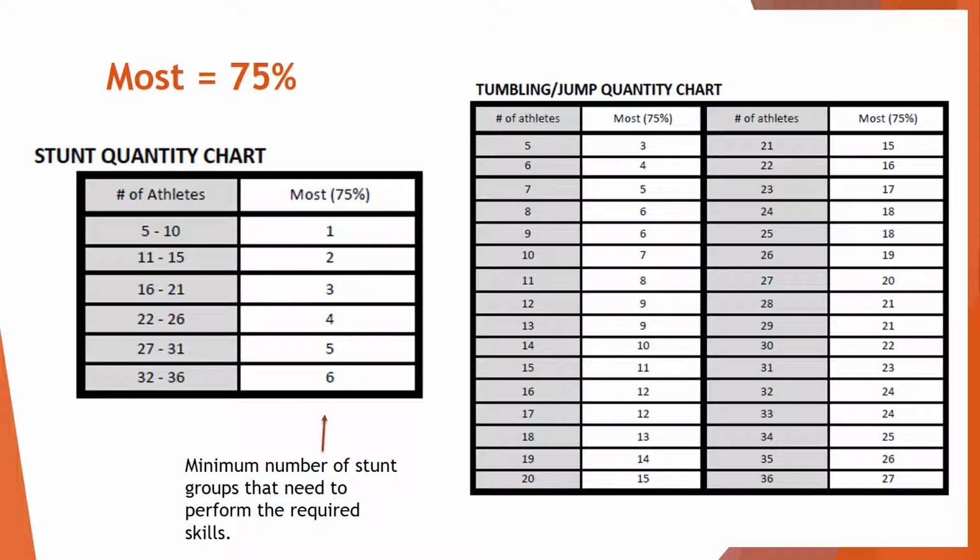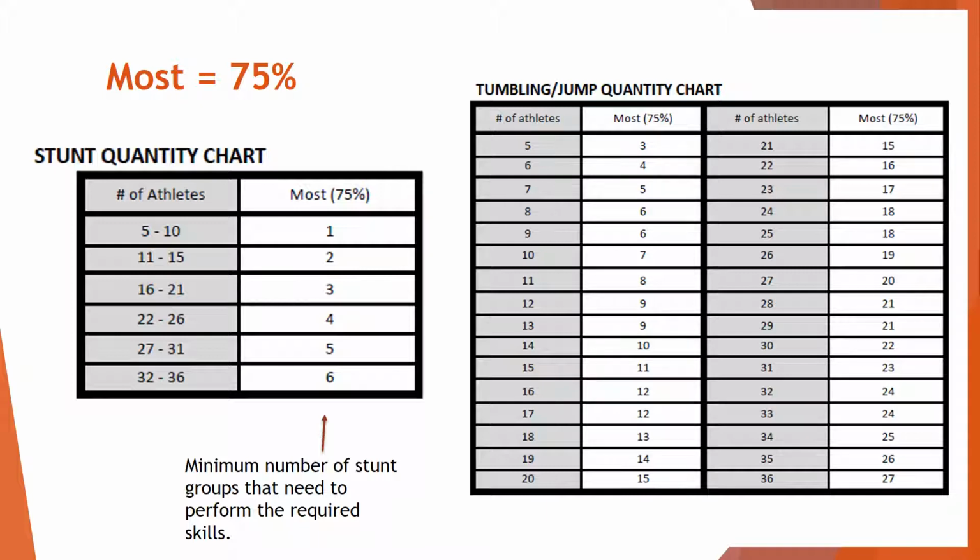This chart explains the required number of stunt groups or athletes that must perform the skill to ensure that your team gets difficulty credit. If you look to the left side of the screen, you will see the stunt quantity chart. You need to first look to find the number of athletes that you will be competing with. Next to that, you will see the minimum number of stunt groups that you must put up at one time in order to receive difficulty credit.